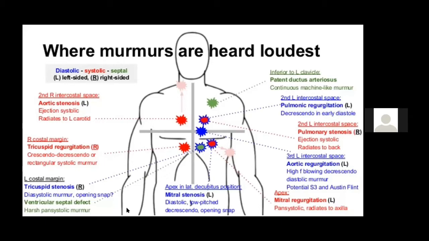So the second right intercostal space, it is the aortic stenosis murmur. Now, the aortic stenosis murmur, it is a harsh murmur. It is a very high pitched murmur, and it is usually an ejection systolic. Nowadays we have stopped using the word ejection systolic because ejection systolics are used only for flow murmurs and not for an organic murmur.